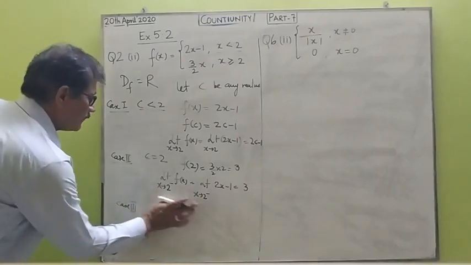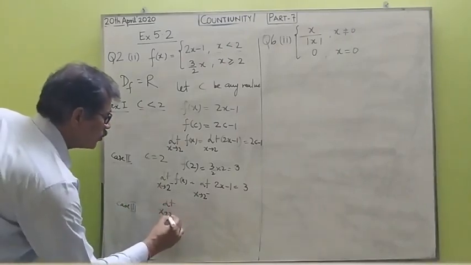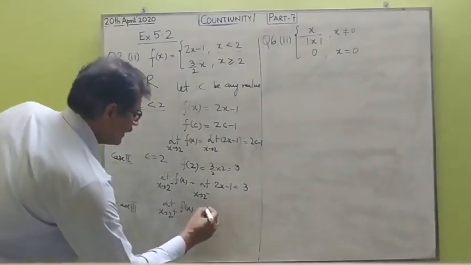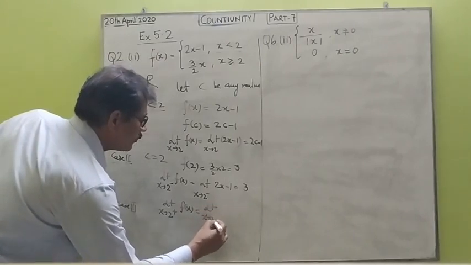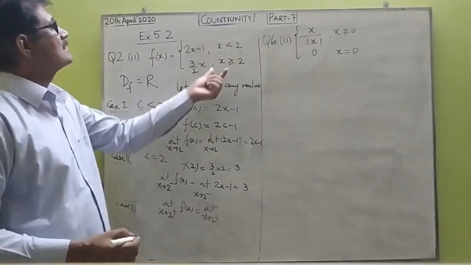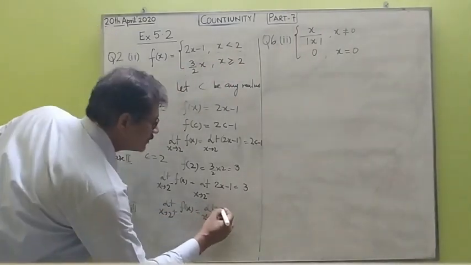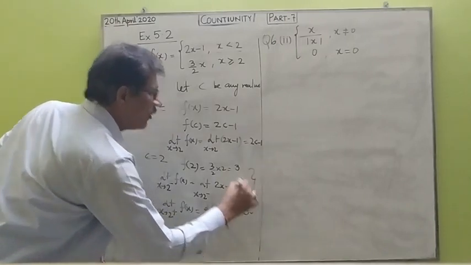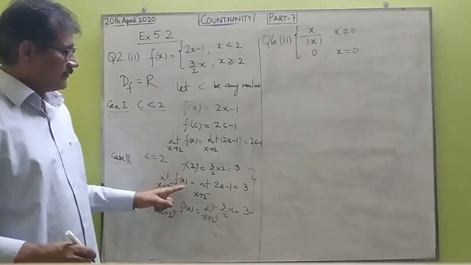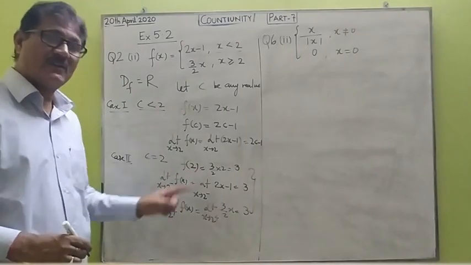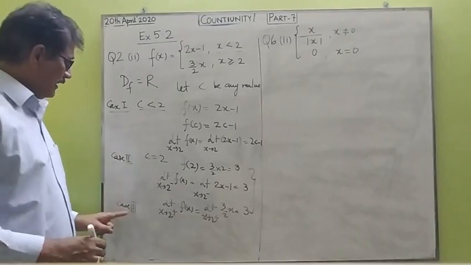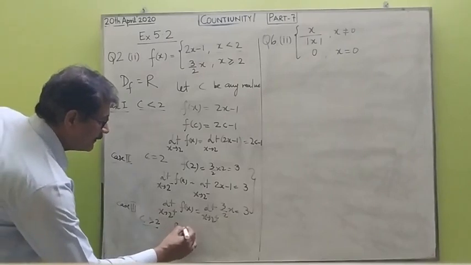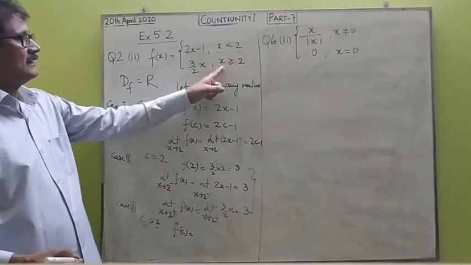Now again you will find the limit as x tends to 2 plus of f of x. Which function will be defined here? The function for x greater than 2, that is 3x by 2. So 3x by 2, and when you put x as 2, you get the limit as 3. You again find all three are equal. The value of the function at point 2, the left hand limit at 2 and the right hand limit at 2 are all equal. That means this function is again continuous at x equals 2. Now what is left is to find for c greater than 2. So what is the value of f of c here? When c is greater than 2, the function is defined for all c greater than 2.